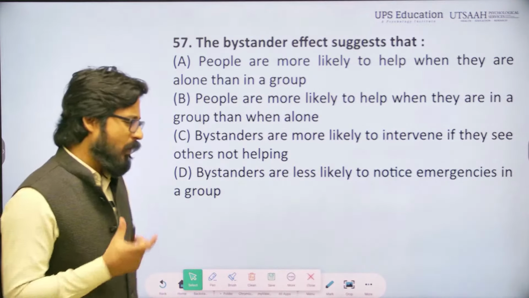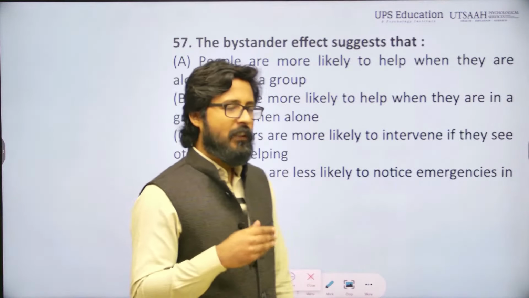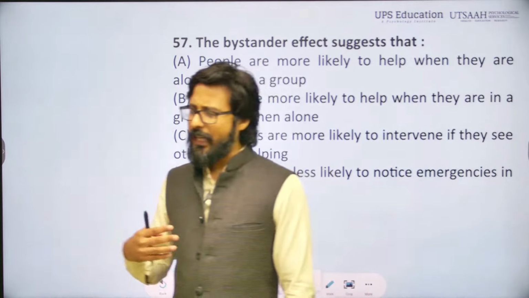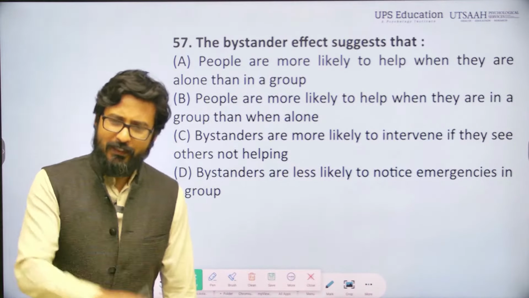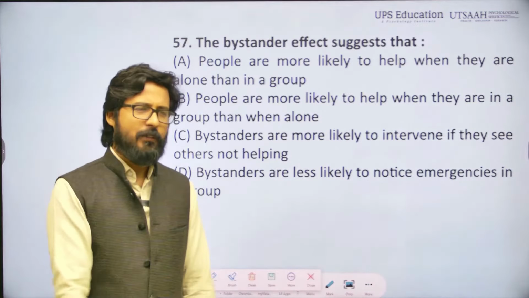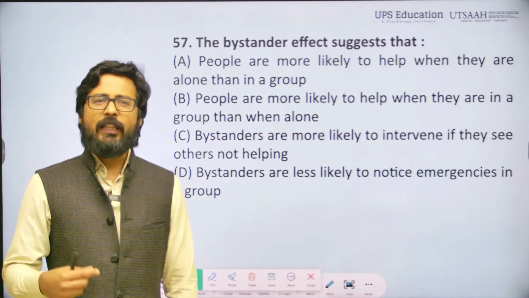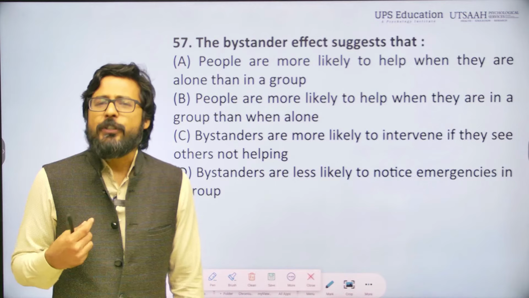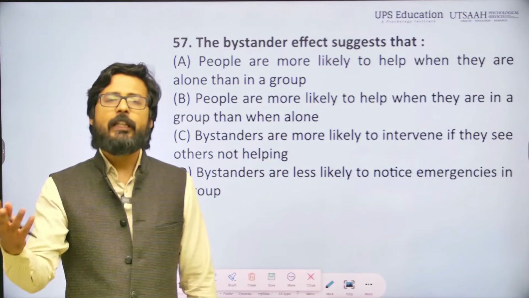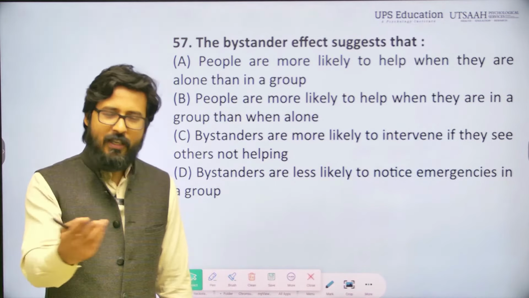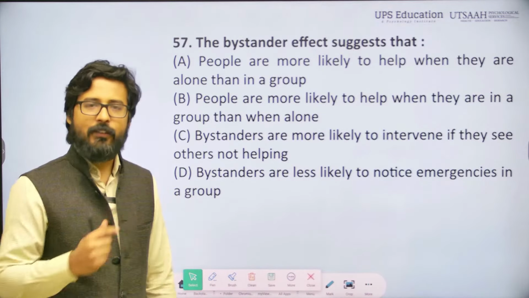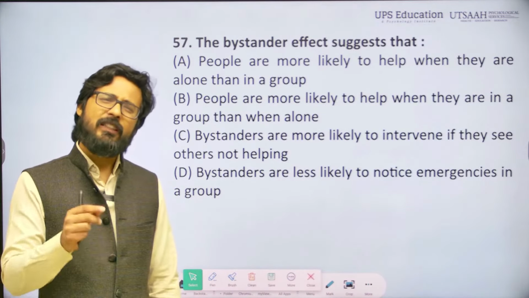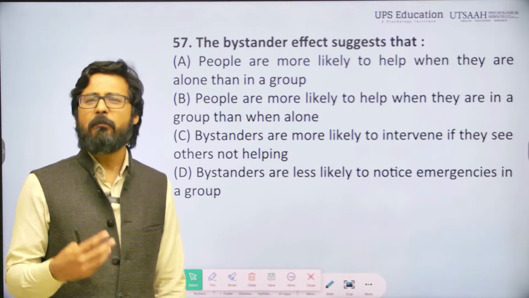Because sometimes, when an individual is in a group or at a certain place, and other individuals are also observing that event or emergency, the individual thinks this is not my responsibility now, because there are so many people here, every individual is aware of this accident, this emergency, so somebody must have already made a phone call, and this is not my responsibility.